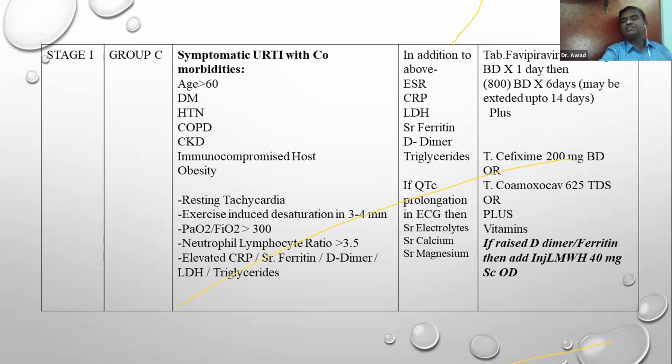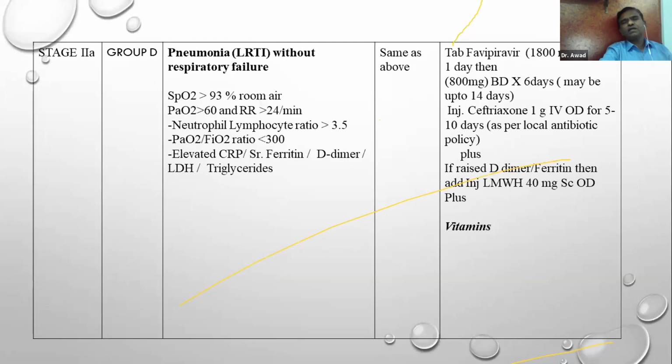And if there is a raised D-dimer, then in that case, you may also have to inject enoxaparin, or low molecular weight heparin, once in a day. Now, stage 2 can be further divided into A, that is called group D. Those have pneumonia, but they have no